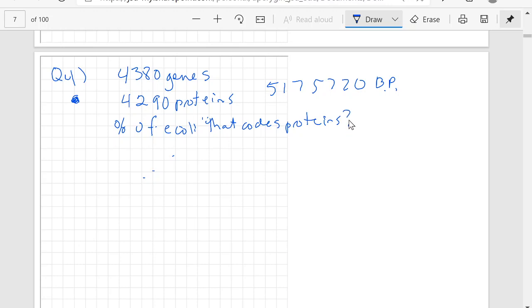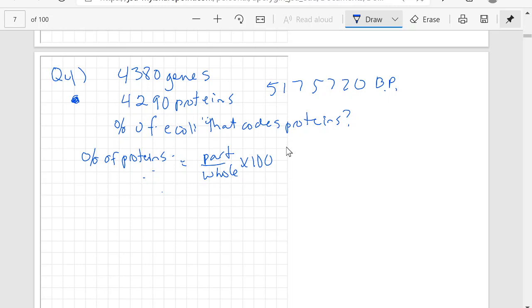Well, we could say percent proteins. Percent is equal to the part over the whole times 100. Now the question is, what's our part and what's our whole? One of those is going to be the genes, the other is the proteins. We don't care about the base pairs in this question, okay?